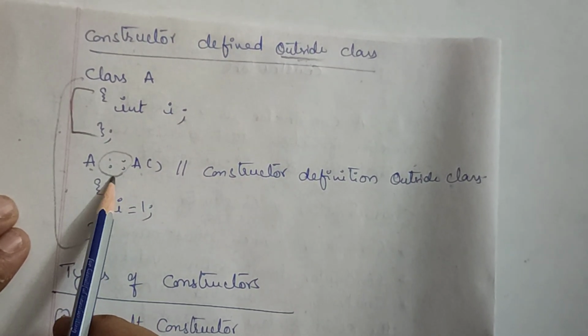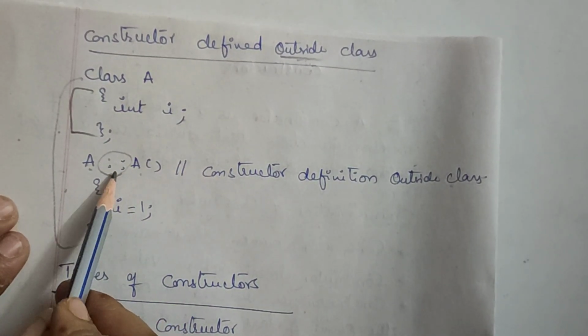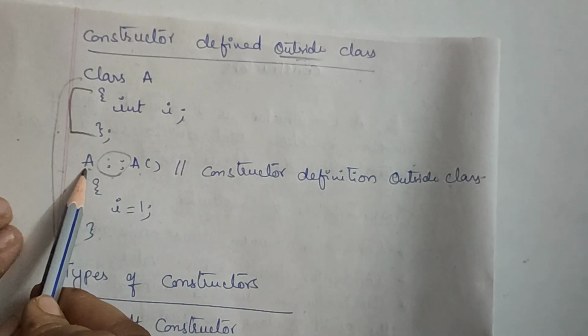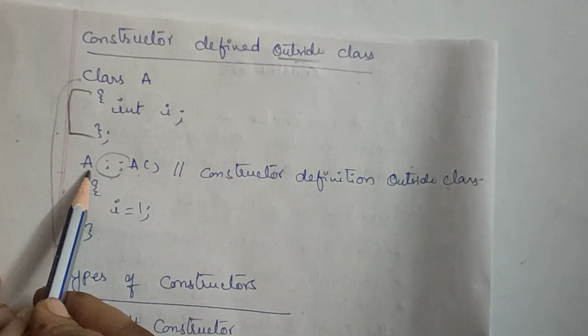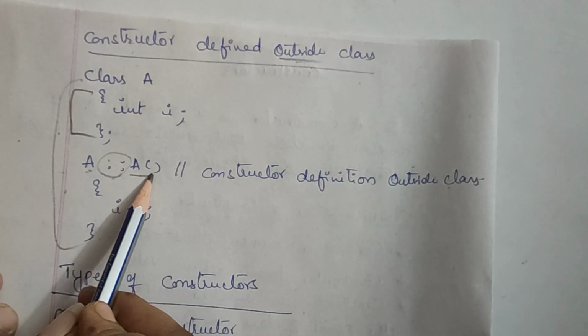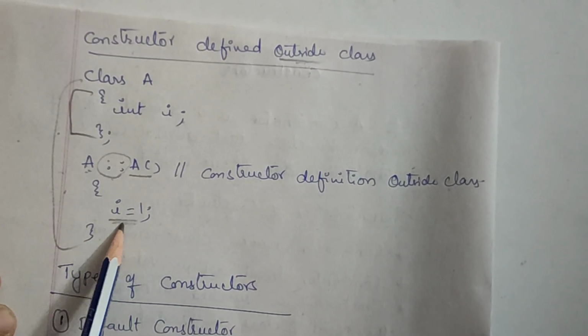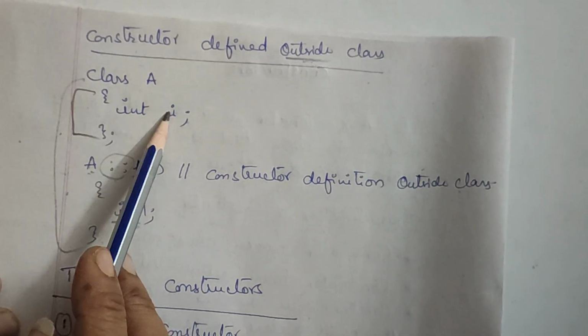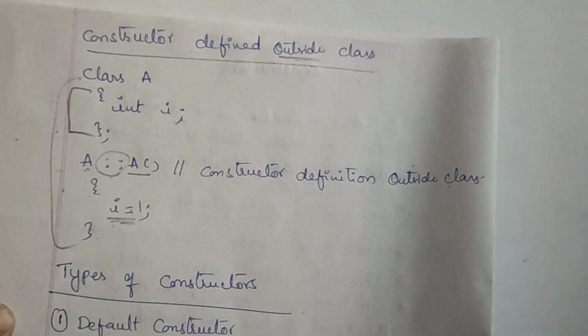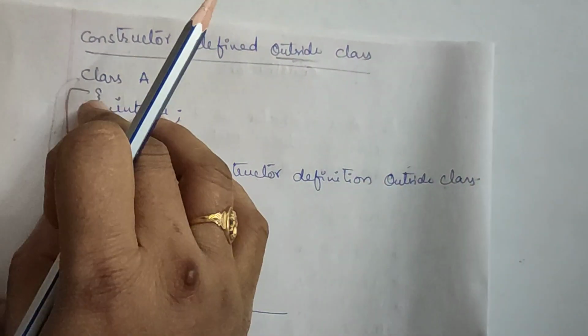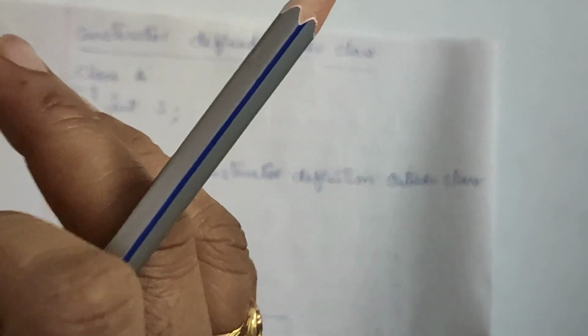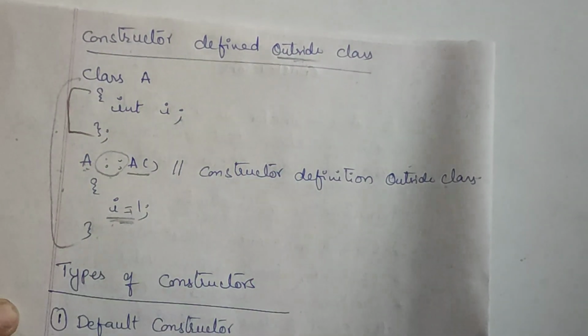So when I am declaring it outside the class, I must use a scope resolution operator. Before that, I need to write the class name as well, followed by the name of the constructor. And what are you going to do here? I wanted to initialize I. So that is how I have done it. This is how we define the constructor outside the class.